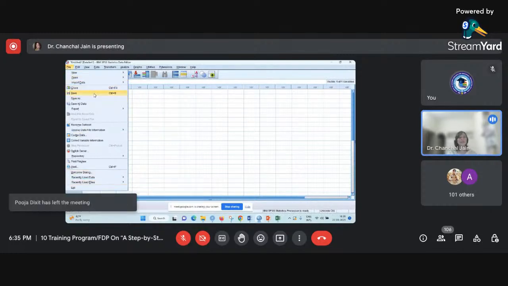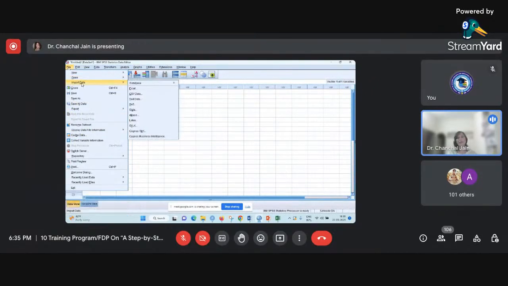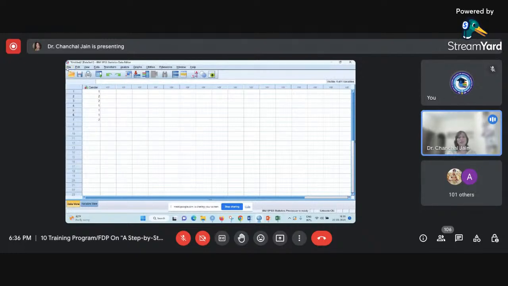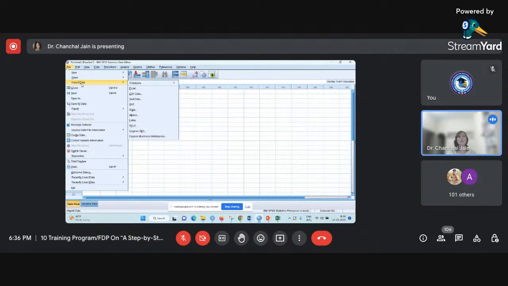Like these are the different works you can do. And now I'll tell you how you can import the data in SPSS. So for that there are various options available. First one is, you can go to the File menu, then you can go to Import Data. From here you can decide the type of file you have, whether your file is an Excel, a CSV file, a text file, anything.